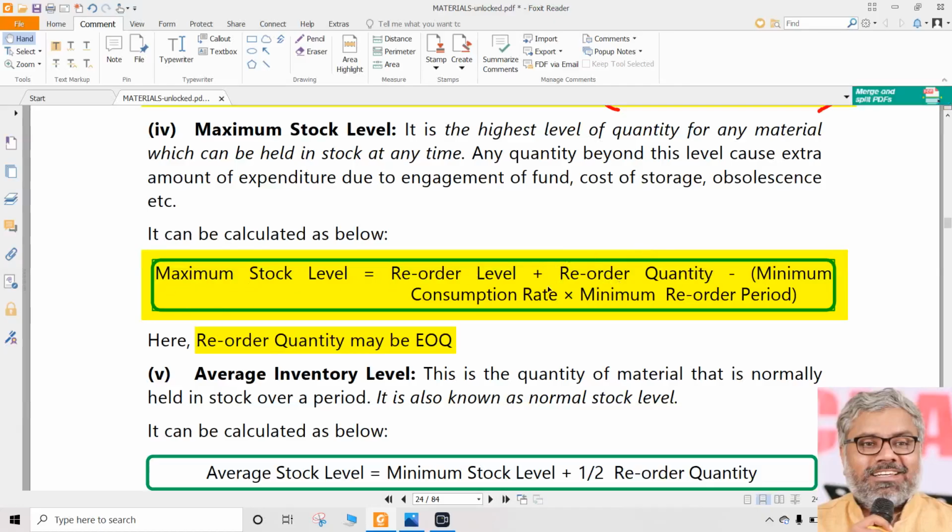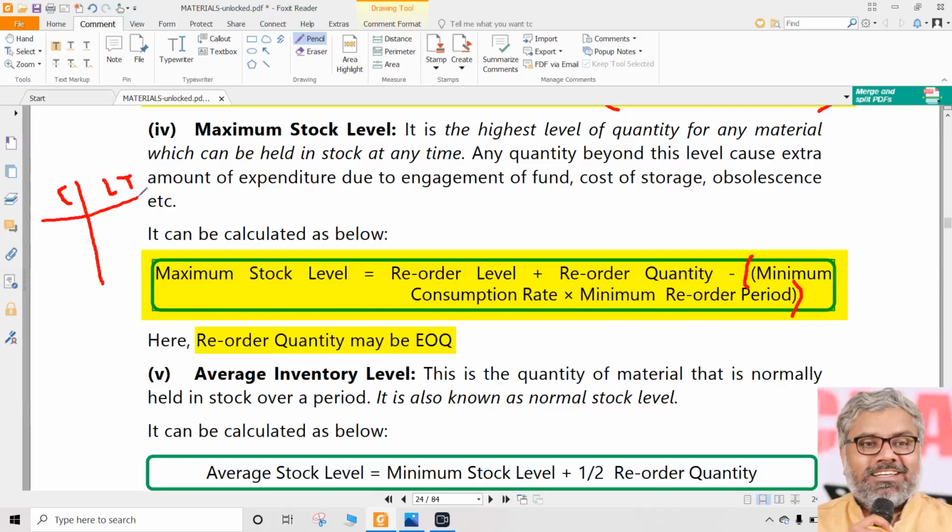So that is the reorder quantity, which should be added to the reorder level. Then the bracket is for this: minus of minimum consumption into minimum lead time. So all the formulas have two things: one is consumption, one is lead time. Consumption and lead time.